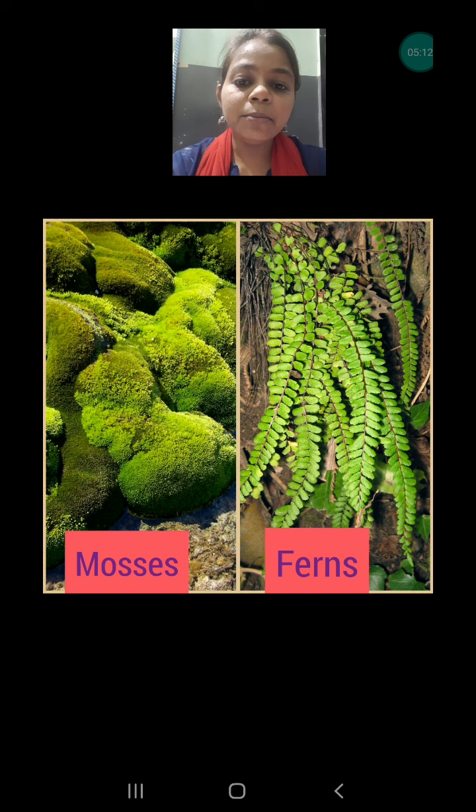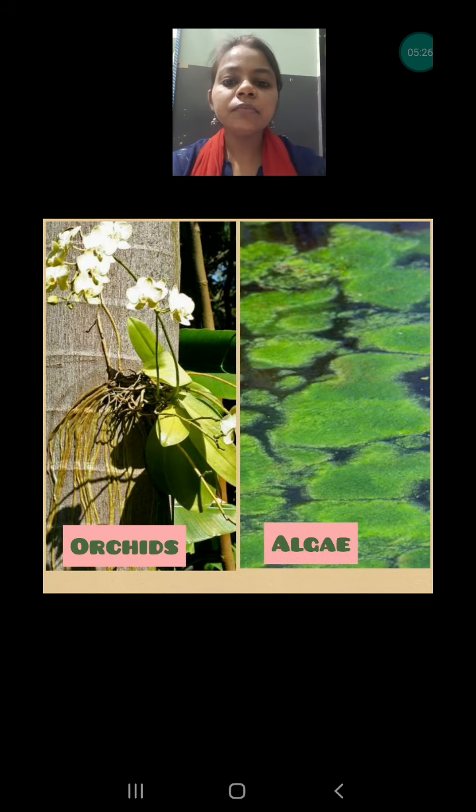As you can see, moss does not have any root. They are growing on rocks or some hard surfaces without roots. Next, you are seeing the fern, which is also growing on some other plants. Next example is orchid, which is a flower.